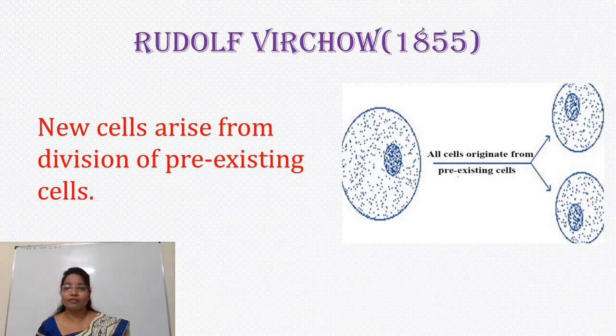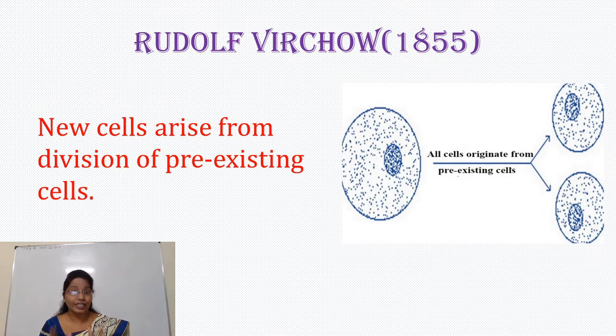Rudolf Virchow in 1855 reported that new cells arise from division of pre-existing cells. This is also one of the most important statements.